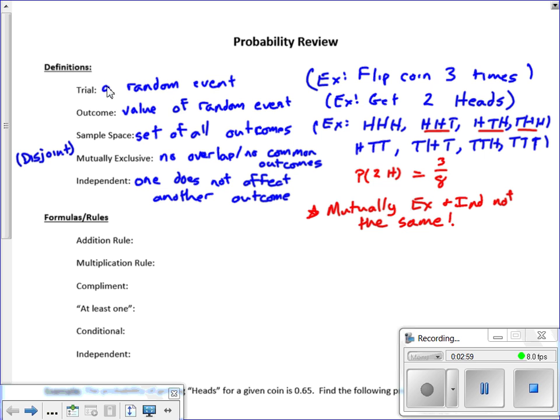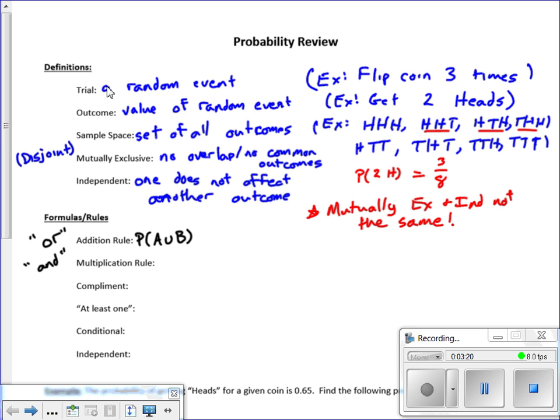All right, so some of the probability rules. The addition rule is the probability of A or B, right? Remember the big word for addition was or. The big word for multiplication was and.